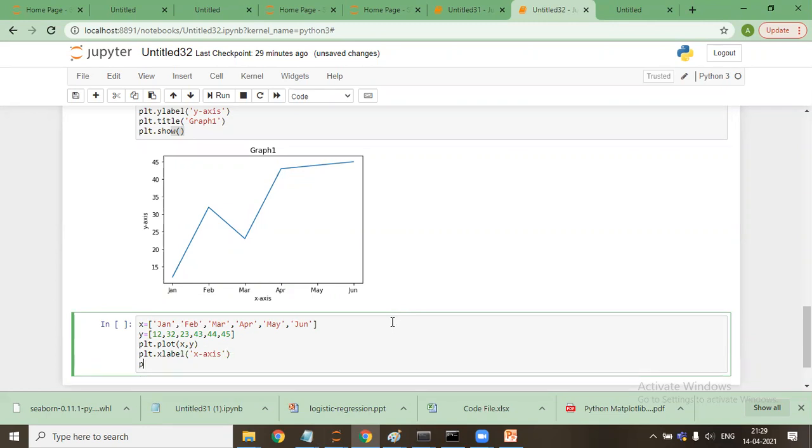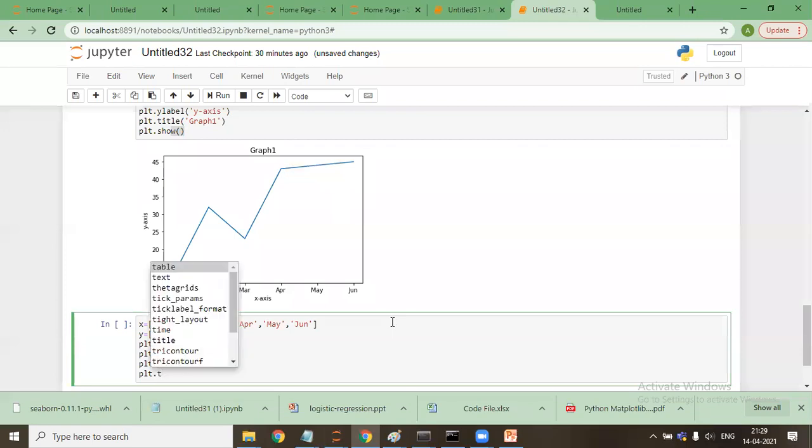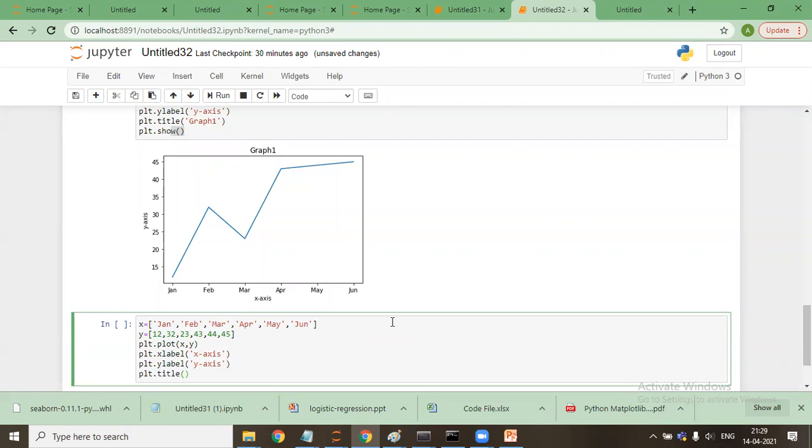axis, plt dot y label is y axis, and I'll say plt dot title is say ABC, and I'll say plt dot show. So these are the commands we have executed till now.